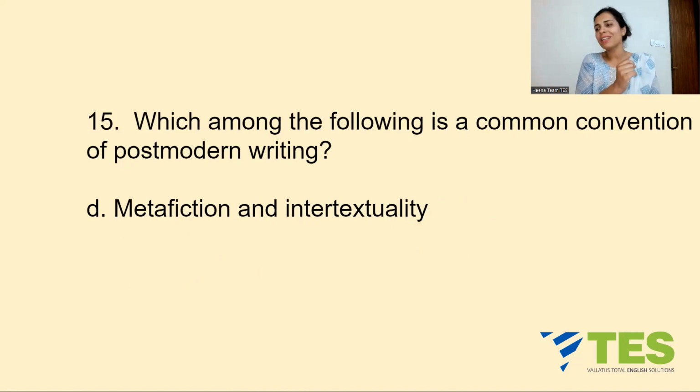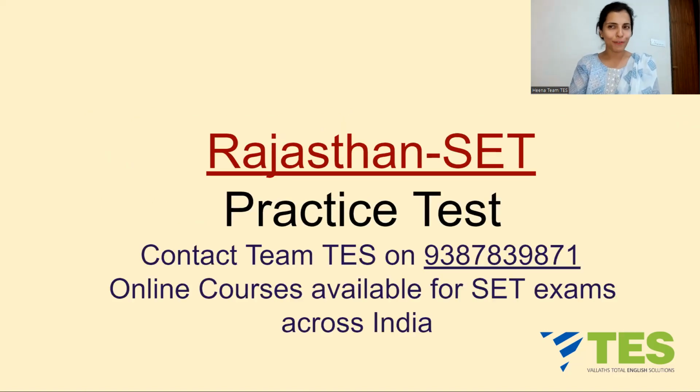And intertextuality देखें तो it is shaping of one text meaning by another text. For example, Ulysses by James Joyce is a retelling of Homer's Odyssey. So it is an example of intertextuality. And this is what postmodern writing had: metafiction and intertextuality. And what do we have? Confidence and lot of hope, right? That we will be successful.